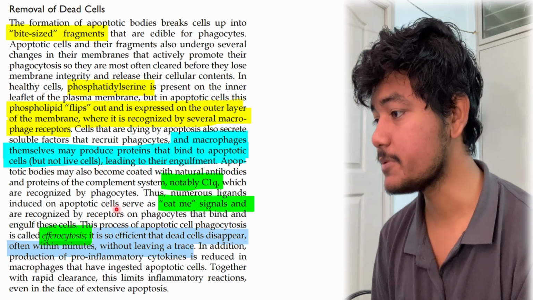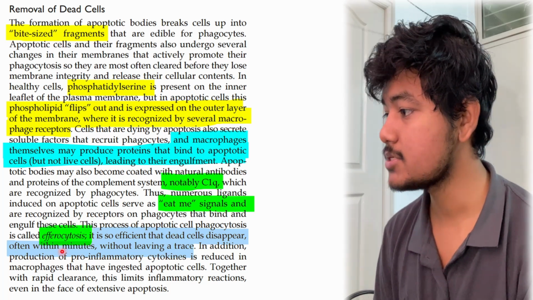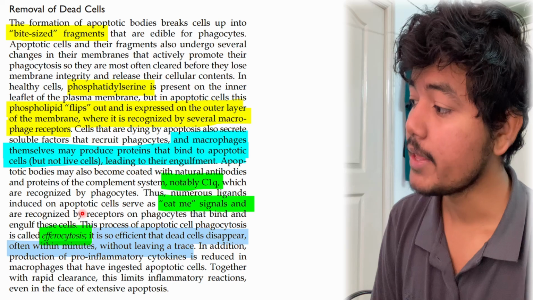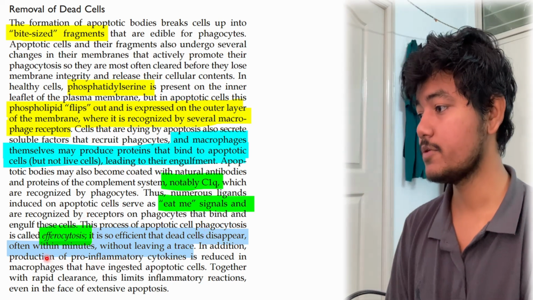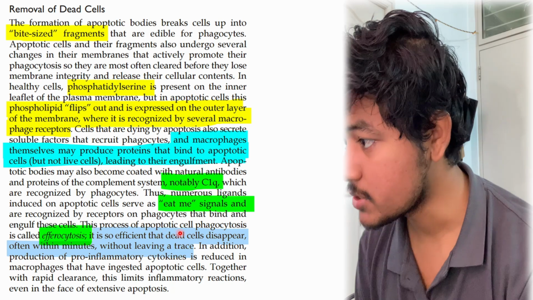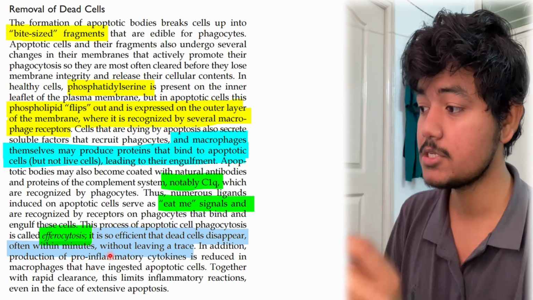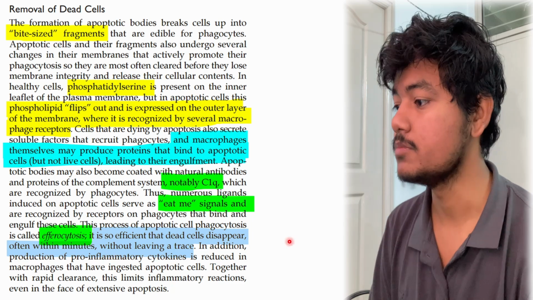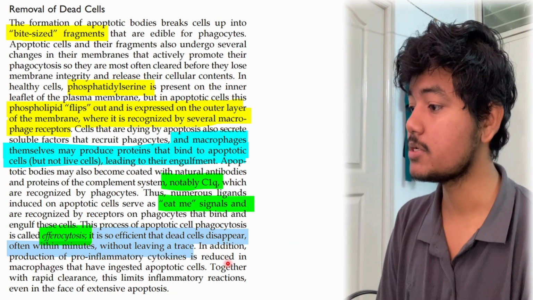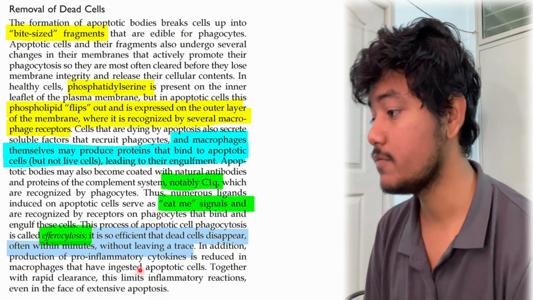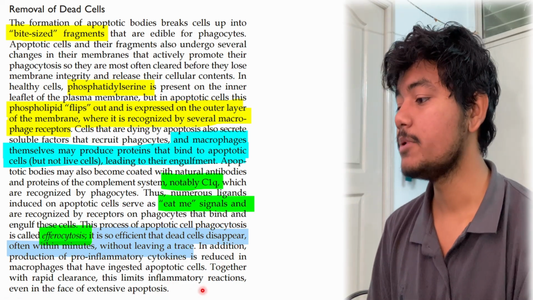So that is the find-me and eat-me signals, and this process is called efferocytosis. What? Efferocytosis. This process of phagocytosis of apoptotic cells is called efferocytosis. It is so efficient that the dead cells disappear within minutes without leaving a trace, and this is very important to control inflammation. In addition, production of pro-inflammatory cytokines is reduced in macrophages that have ingested apoptotic cells. Together with rapid clearance, this limits the inflammatory reaction.